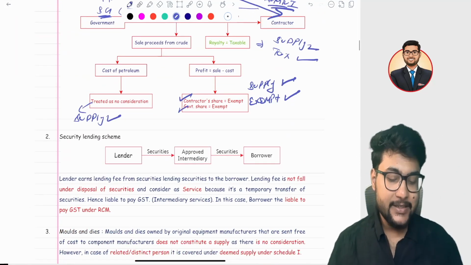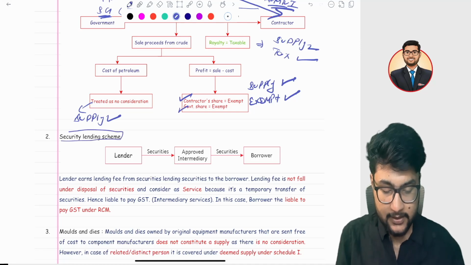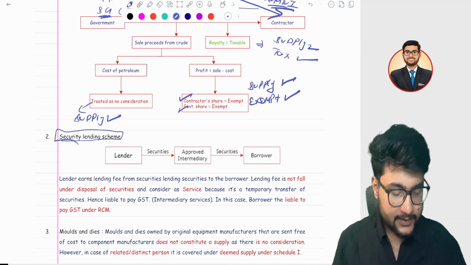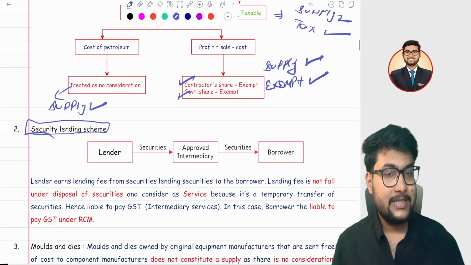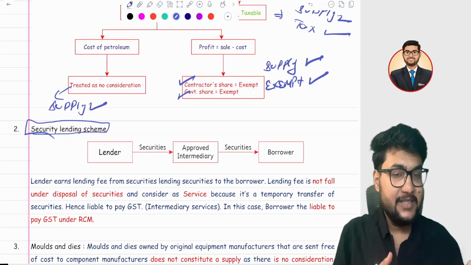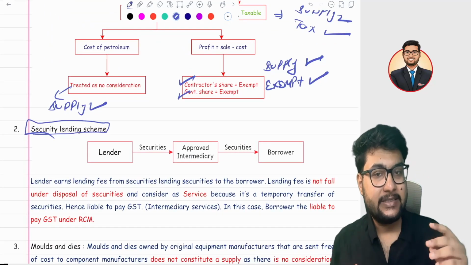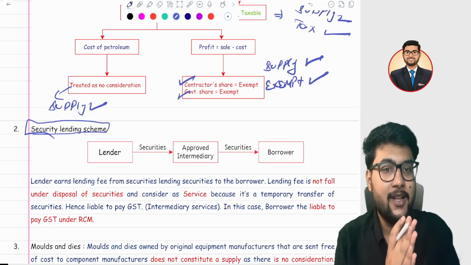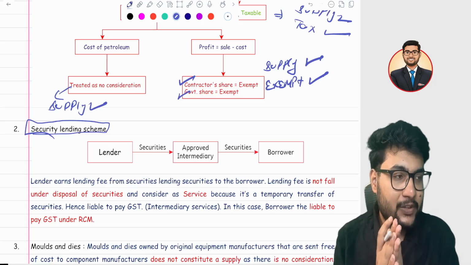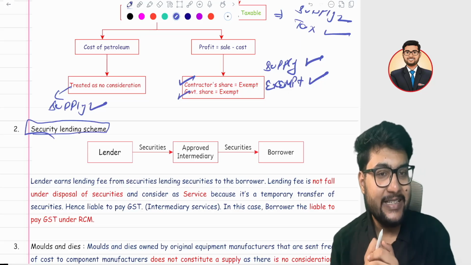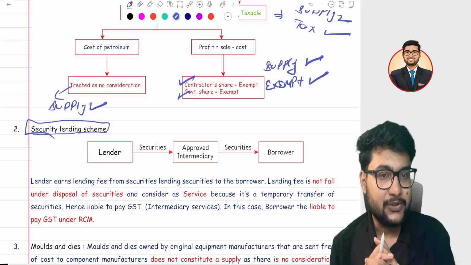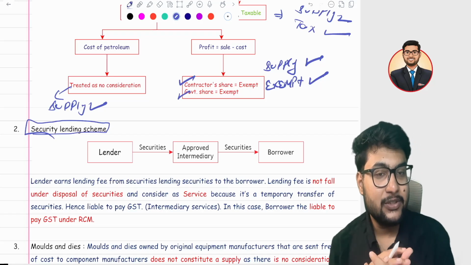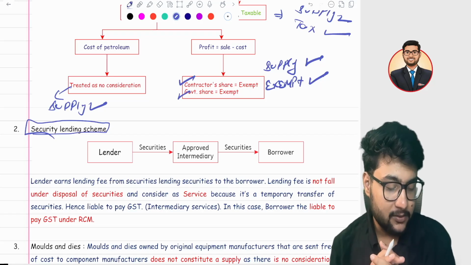Now let's talk about security lending. Security lending is a very modern concept in which you are giving the security on a temporary basis. The word I have used here is temporary basis. It's not a permanent disposal. To be covered in the definition of a security, the security should be a permanent disposal. But lending is not a permanent disposal because it's a temporary disposal.